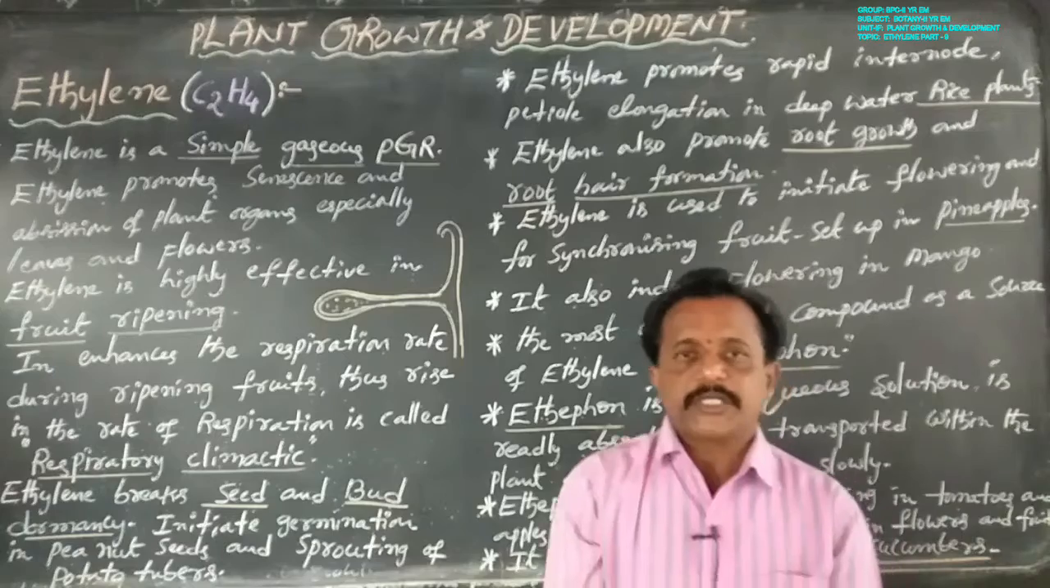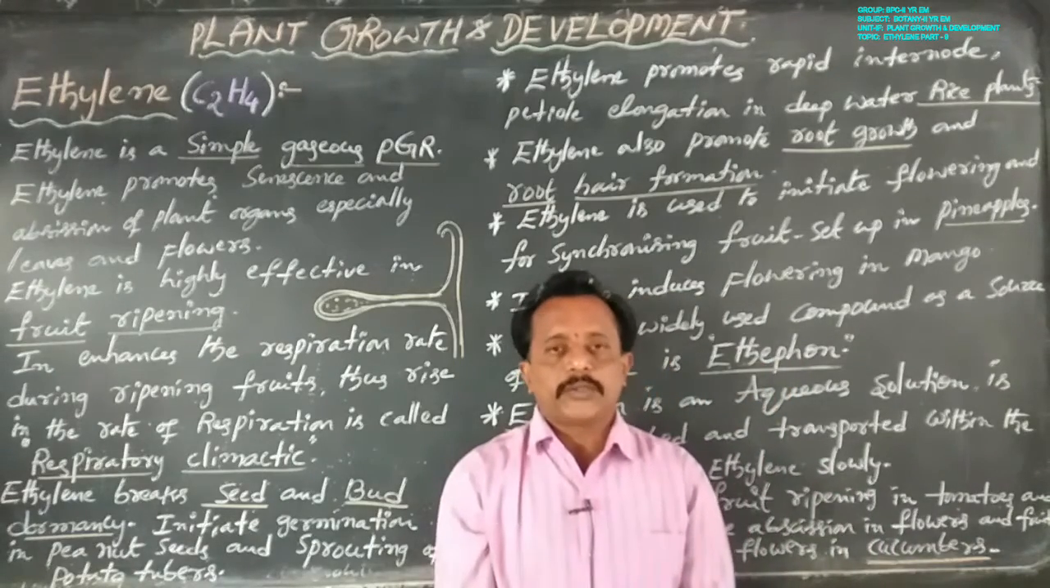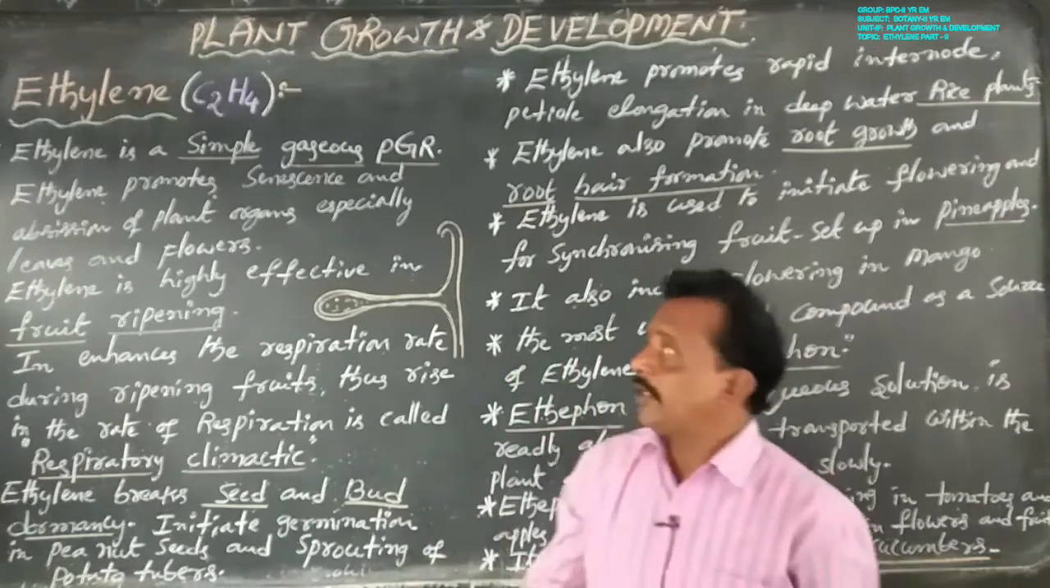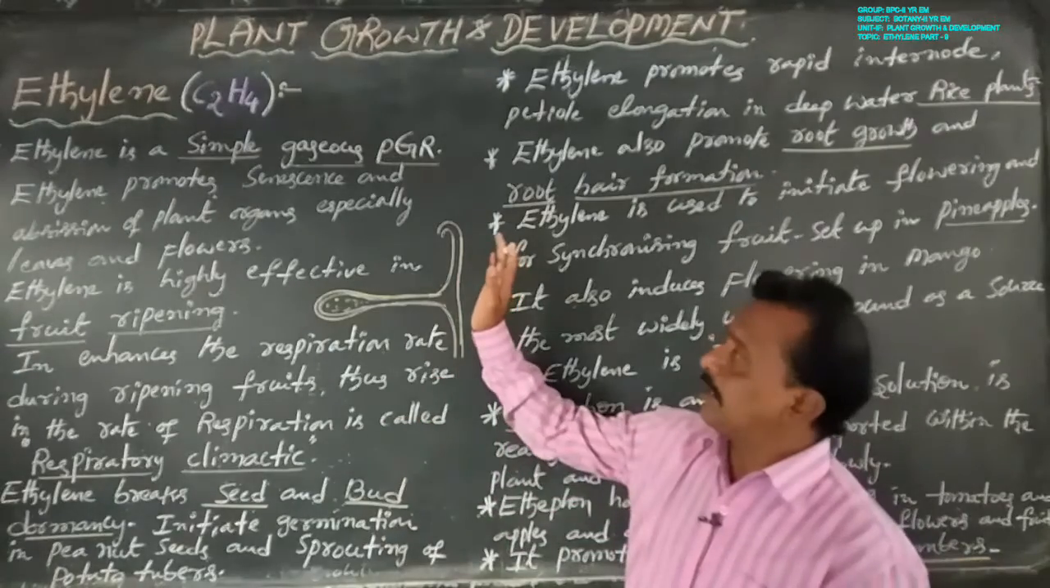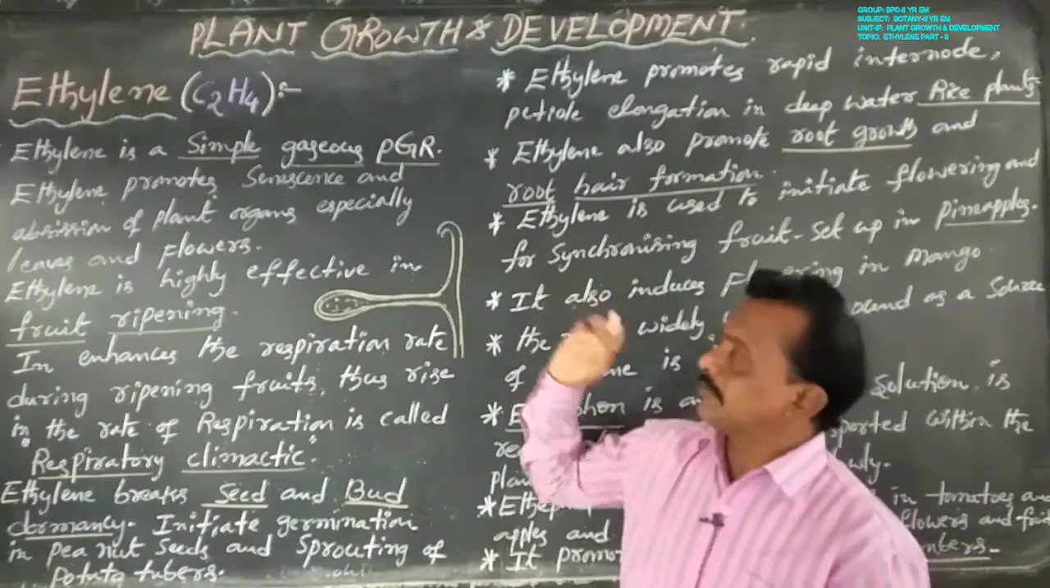So these are short notes on plant growth regulators. Okay, now this is about ethylene. Thank you.